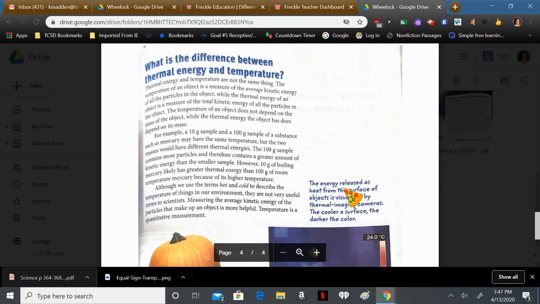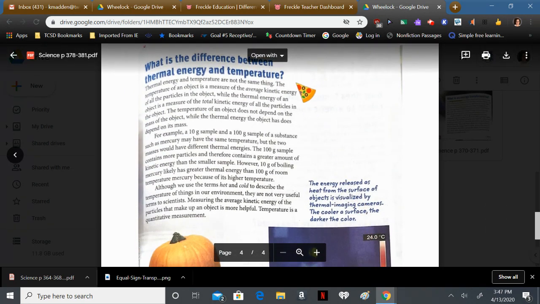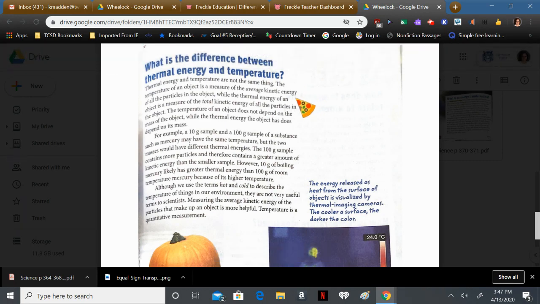What is the difference between thermal energy and temperature? Thermal energy and temperature are not the same thing. The temperature of an object is a measure of the average kinetic energy of all the particles in the object, while the thermal energy of an object is a measure of the total kinetic energy of all the particles in the object. The temperature of an object does not depend on the mass of the object, while the thermal energy the object has does depend on its mass.